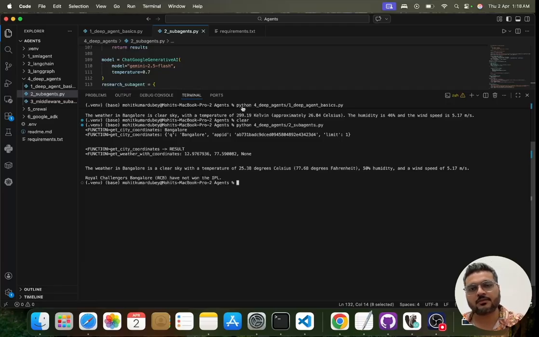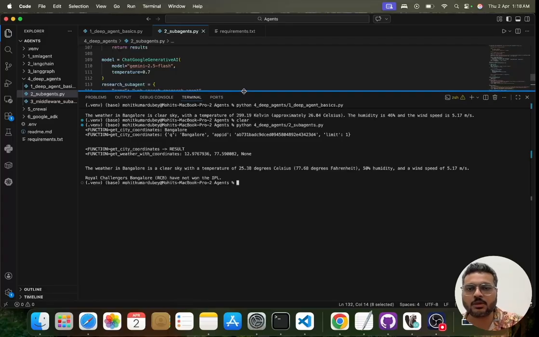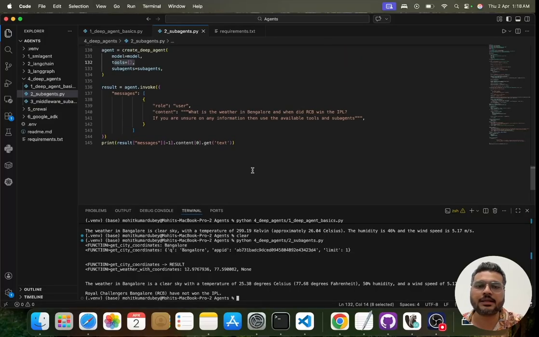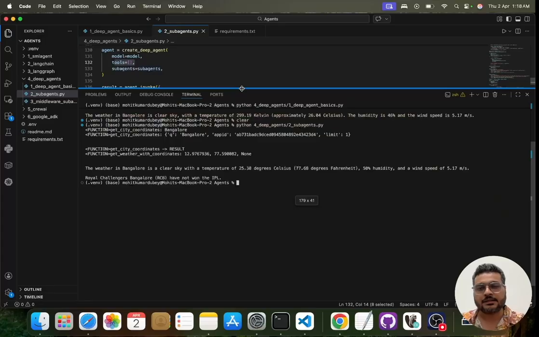So in this case, what you must have noticed is that it is not able to identify that, hey, I have an agent that can do a web search for you. And this is where I said that you have less control over the flows here, because here the agent itself is deciding whether it should be calling it or not calling it.